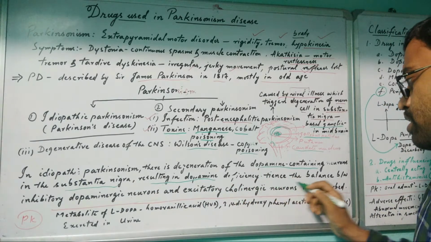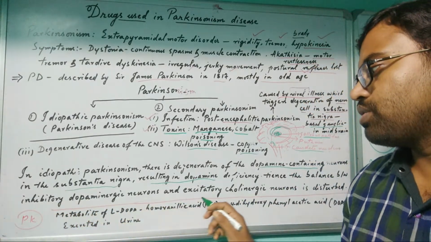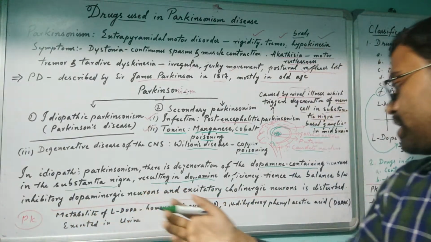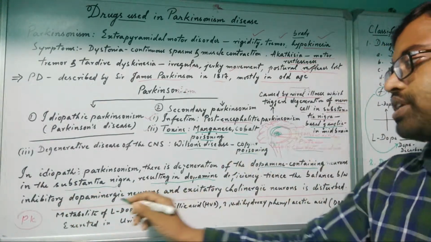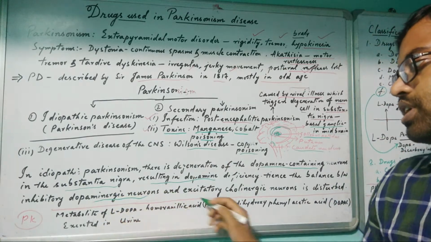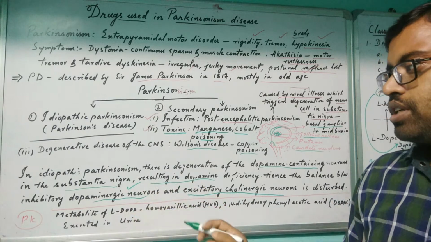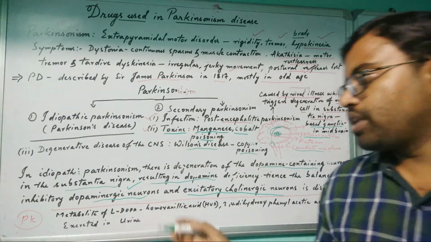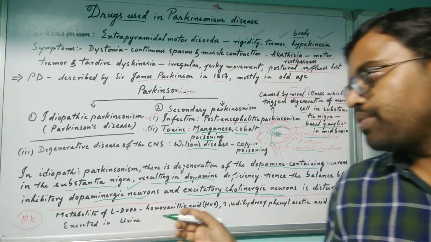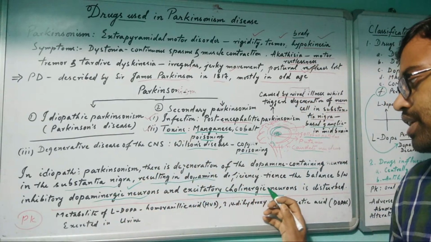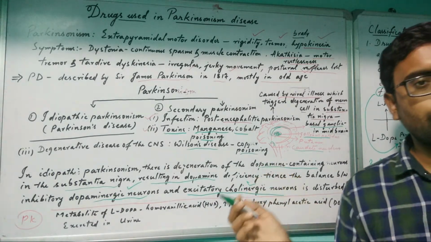Then the balance between inhibitory dopaminergic neurons and excitatory cholinergic neurons is disturbed. Dopaminergic neurons fire dopamine, which is responsible for balance of the muscles, and excitatory cholinergic neurons release acetylcholine, which gives excitement or contraction of the muscles.